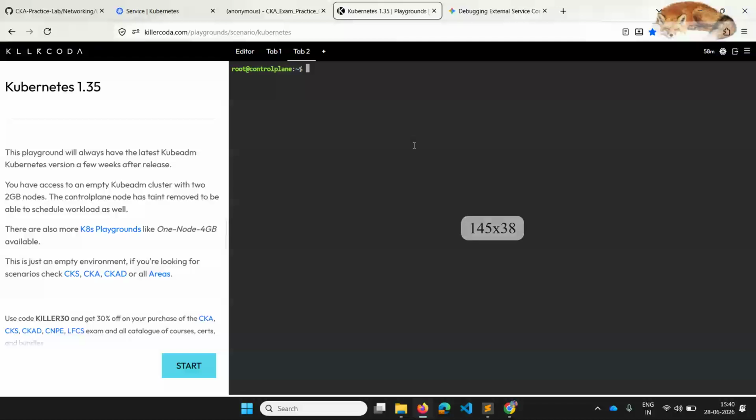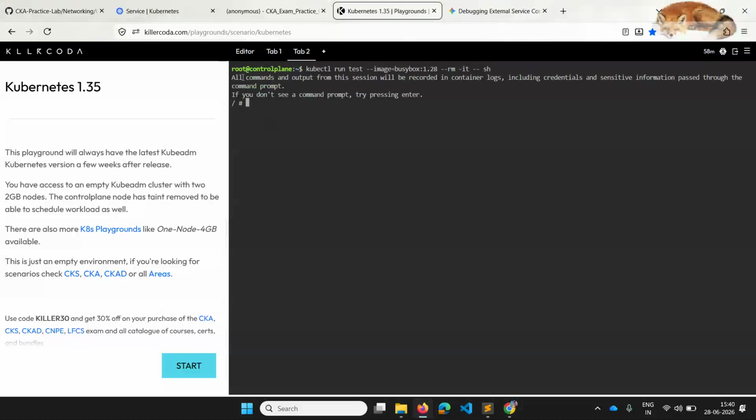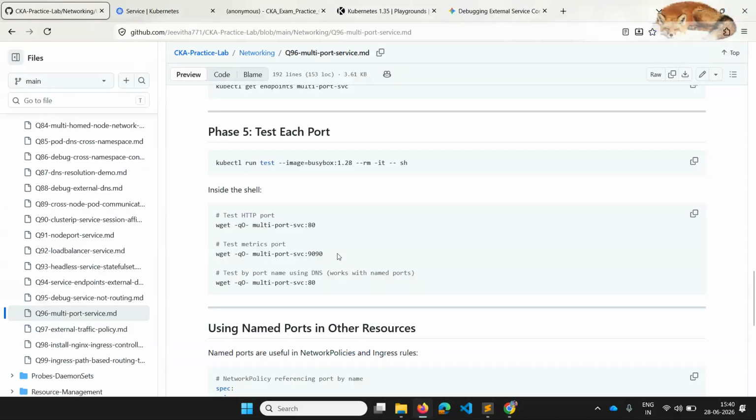Let me test in a different tab. After entering inside this, we can do nslookup or ping that service.